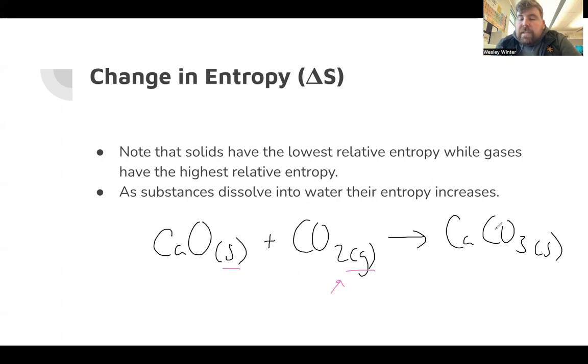I do not have any gases on the product side, so this tells me that this is becoming more ordered. And therefore, the sign for delta S for this reaction should be negative, right? It's getting more ordered or more compact. Those carbon dioxide molecules are adding to the calcium oxide.